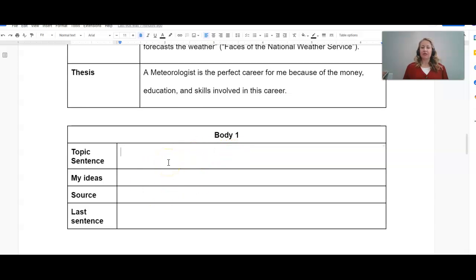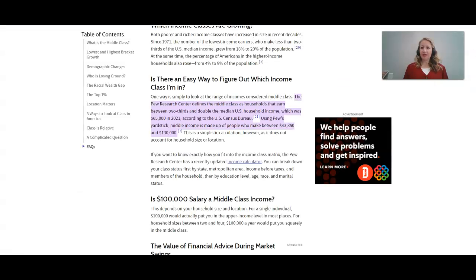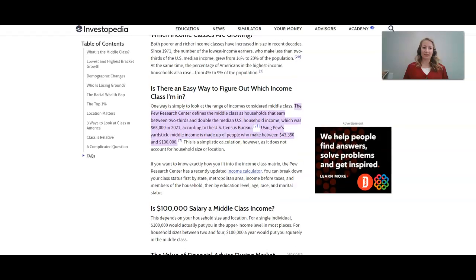I know exactly what a meteorologist makes, but I feel like I need more information about the type of income that I want my future family to have, okay? So I did a little bit of research, and I learned that I want to be considered middle class. So I learned that a middle class person needs to make between $43,350 and $130,000, okay? So this is new information that I had to look up.